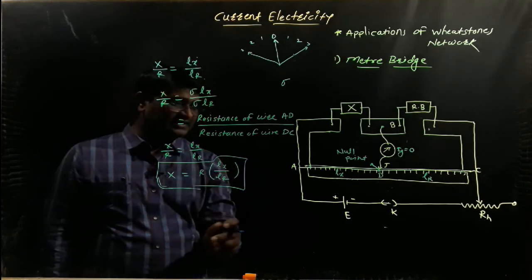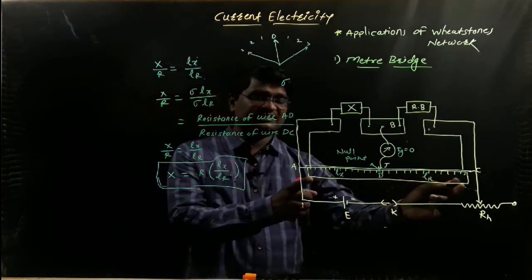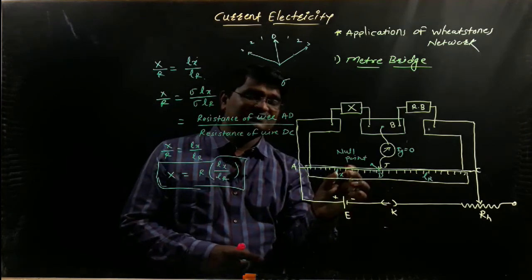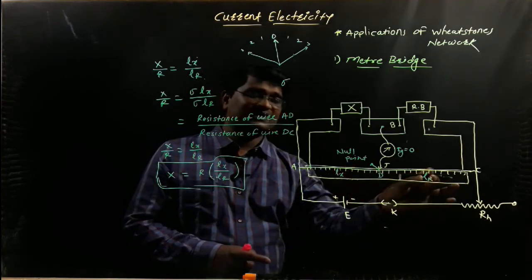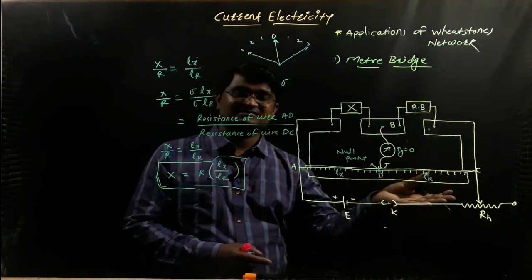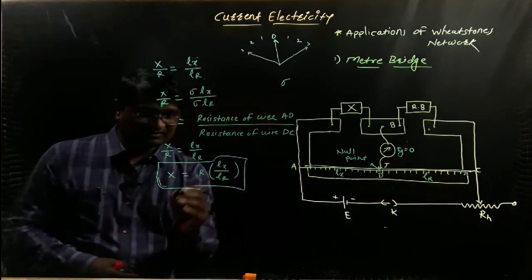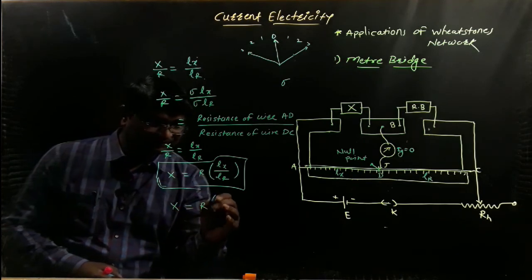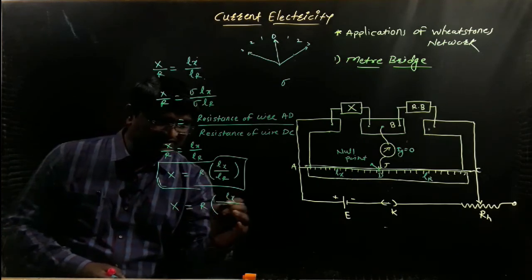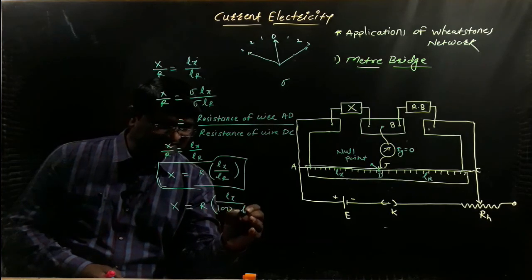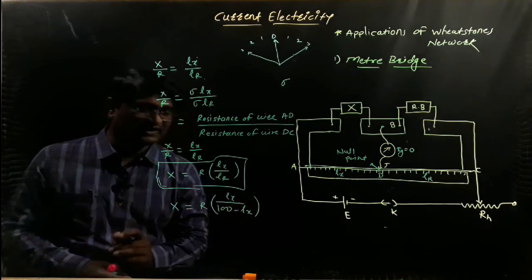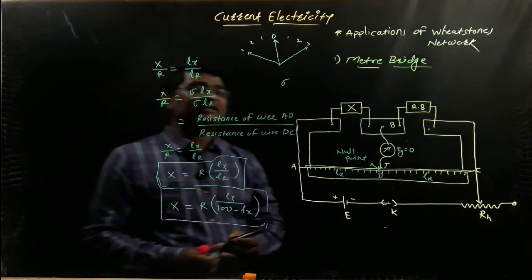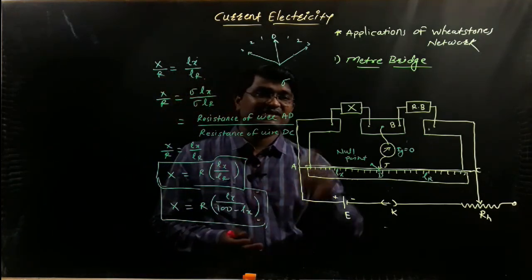When we find Lx, this is a meter scale, that is 100 centimeter. If we imagine the value of Lx is 30, the remaining value Lr is easily found to be 70 centimeter. We can find this using a simple formula: X is equal to R into Lx, and Lr is 100 minus Lx. So by using this expression, we determine the unknown resistance of the given wire.